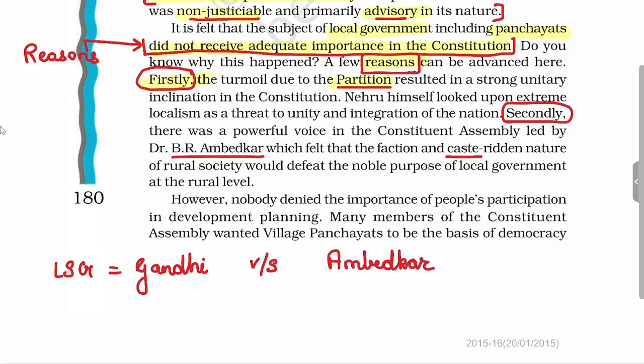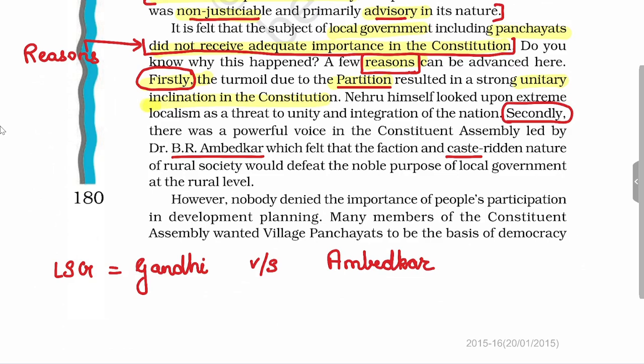This partition between India and Pakistan and later on around 550 princely states were united by Sardar Patel. So at that time we wanted a very strong unitary state so that India does not have to go through partition again.